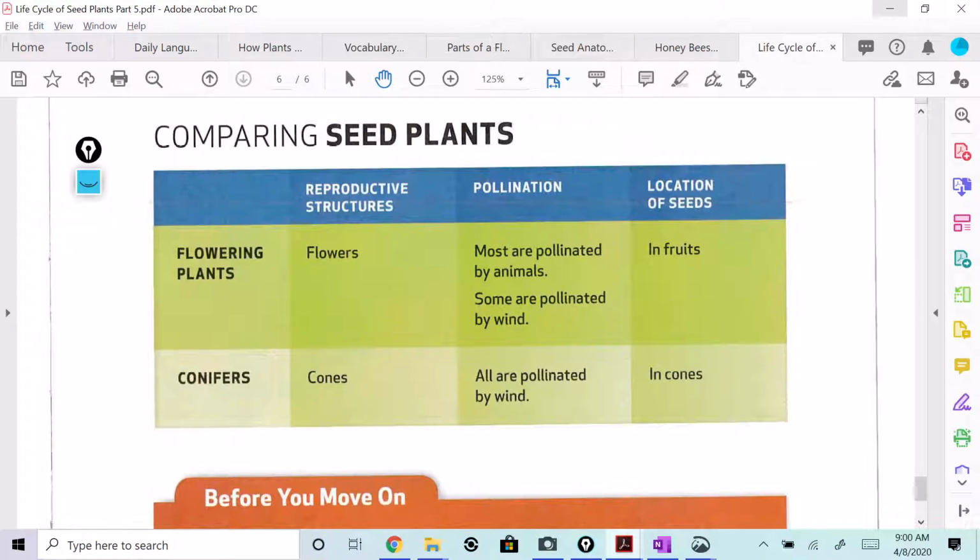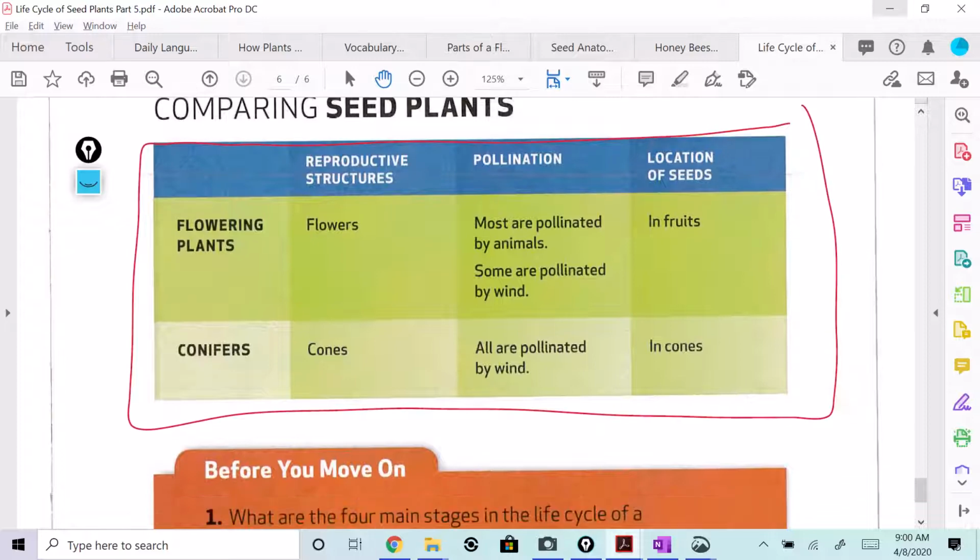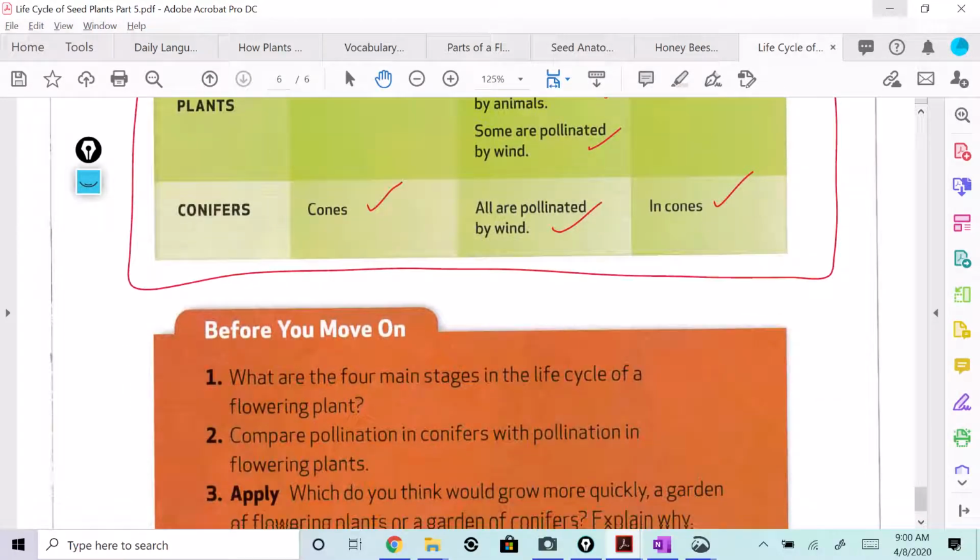Comparing seed plants. Oh, look at this. You can take this chart here and use it to do your comparing and contrasting. Flowering plants. Reproductive structures. Well, flowering plants have flowers. Conifers have cones. Pollination. Flowering plants are most pollinated by animals, some by wind. Conifers are all by wind. Flowering plants, location of seeds and fruits, conifers and cones. You see that? There we go.